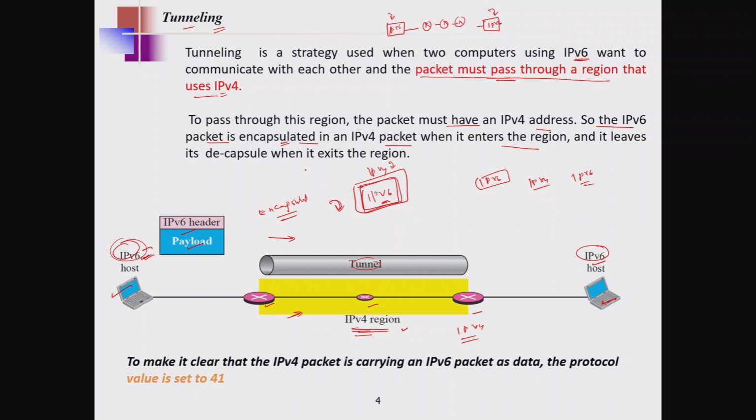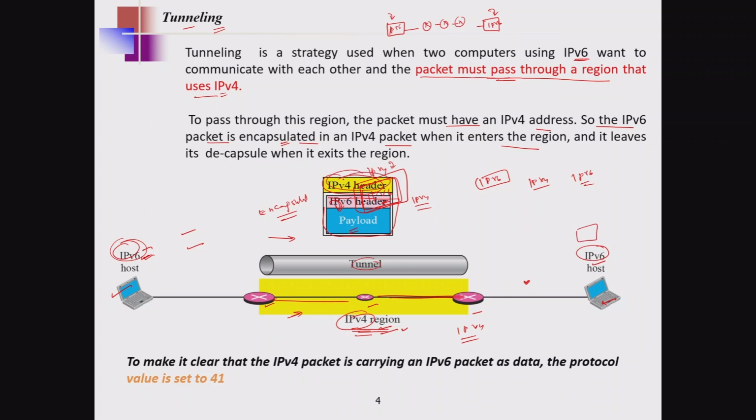Encapsulation means the process of adding additional information to the existing information. Now see what is happening. The moment it passes to the IPv4 region, this IPv6 header as well as the payload is encapsulated into an IPv4 header. Now it will treat this as IPv4 only, just for moving the data from one intermediate device to another device. When it reaches here, finally it should be only IPv6, but here we have the IPv4 encapsulation, which is extra information. Now we have to perform the decapsulation operation.